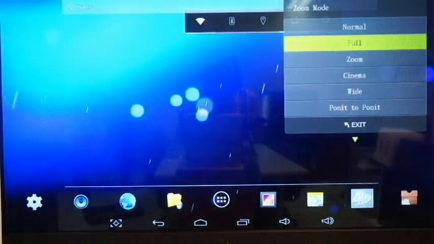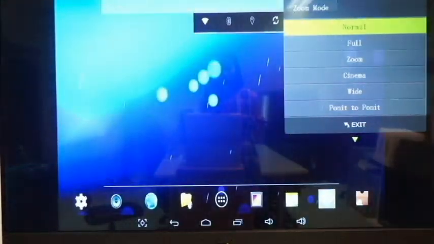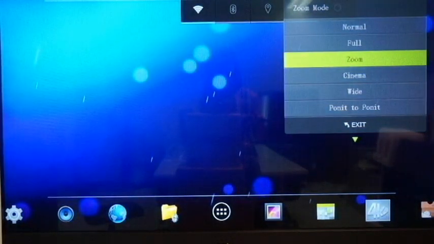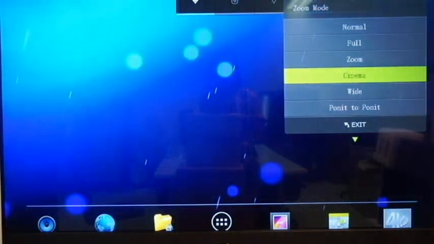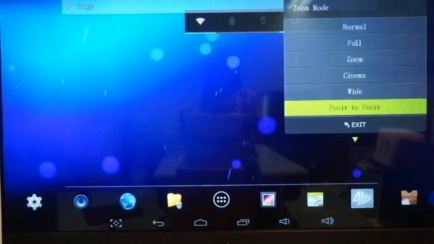And the zoom mode has 6 options: normal, full, zoom, cinema, wide, point to point.